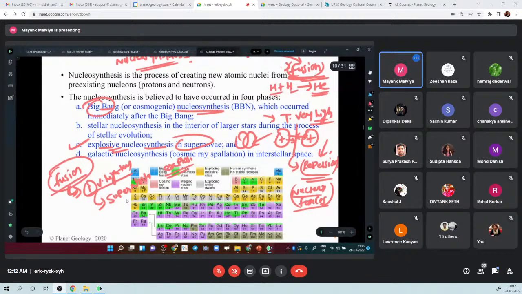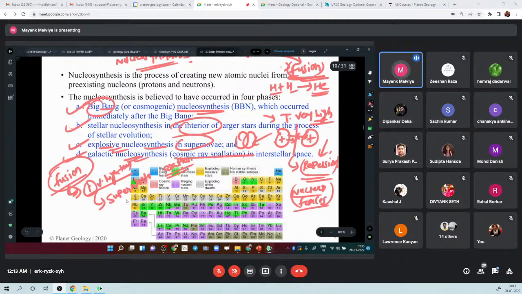So even during the time of Big Bang, some heavier elements might have formed, right? Some elements formed during supernova explosion, right? Similarly, there might be something happening inside a star, right? Like in the center of the sun, a lot of reactions happen. So sometimes due to that, there might be a great increase in the temperature, which might lead to formation of these. And then this is galactic nucleosynthesis.